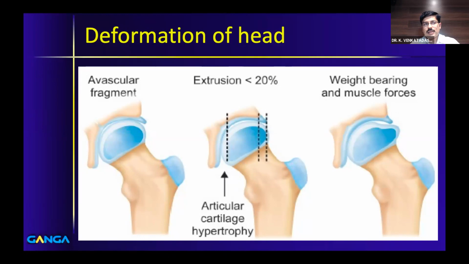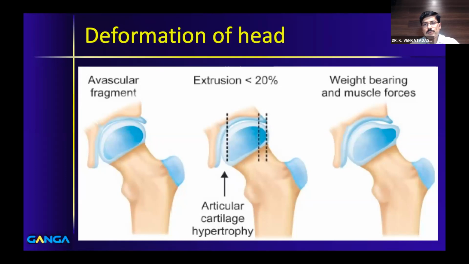When this happens, and the child is weight bearing and running and jumping and playing, naturally the soft bone deforms. And when the blood supply returns, when revascularization happens, with extrusion, you will see that the part of the head which is outside is going to deform. So that is the pathology of why there is a deformation of the head in Perthes.